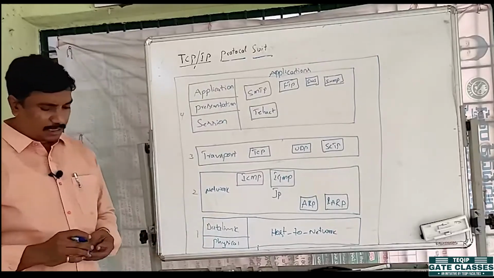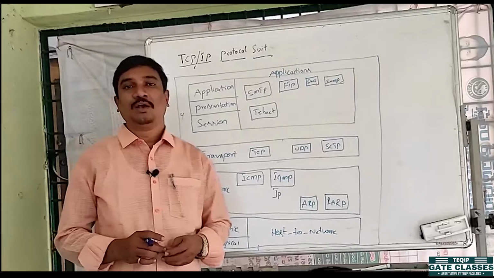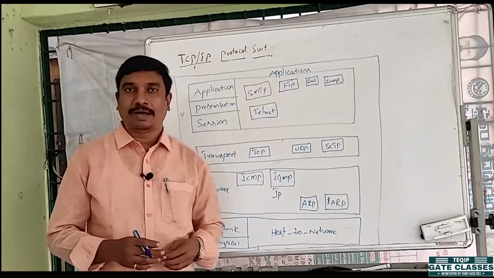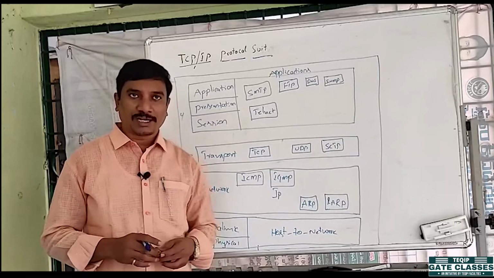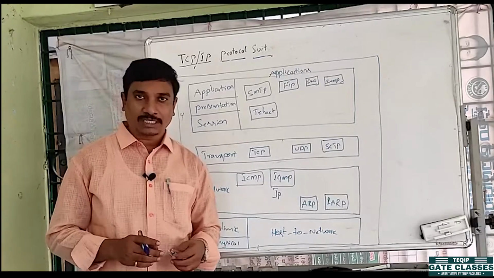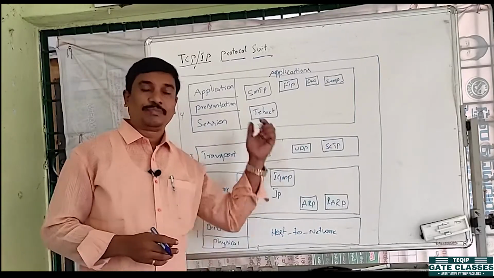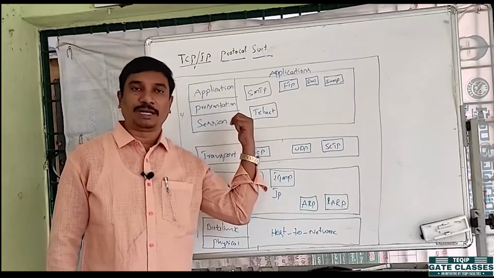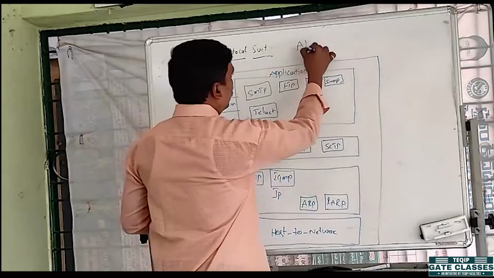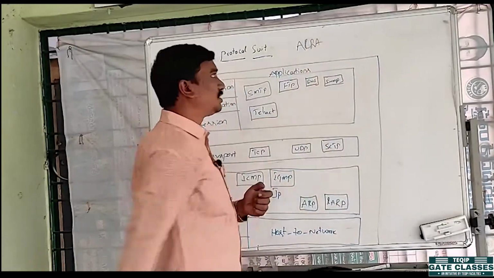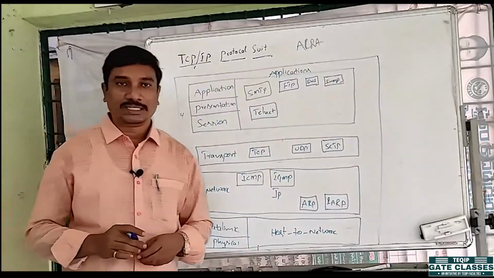Coming to TCP/IP and OSI layers. OSI layers were implemented by ISO. What is the full form of ISO? International Standards Organization. They implemented OSI, right? Whereas the TCP/IP protocol suite was implemented by ARPA, the Advanced Research Projects Agency.